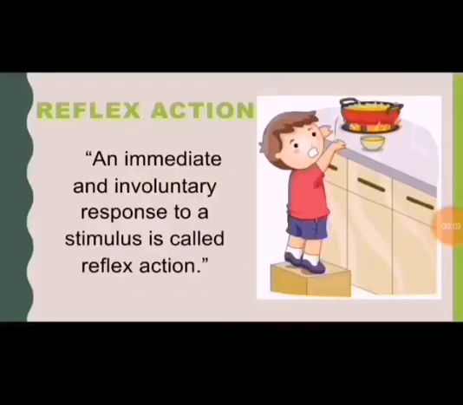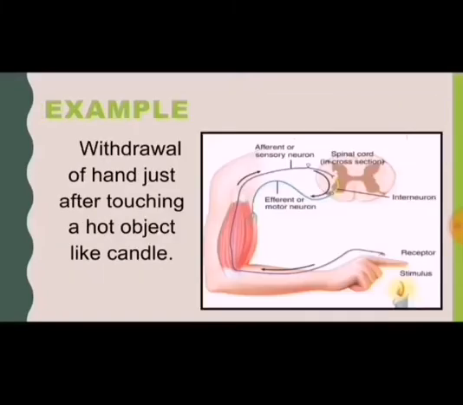An immediate and involuntary response to a stimulus is called reflex action. Reflex actions are of two types: cerebral reflexes, in which brain acts as a coordinator, whereas in spinal reflexes, spinal cord acts as a coordinator. The example of spinal reflex is withdrawal of hand just after touching a hot object like a candle.